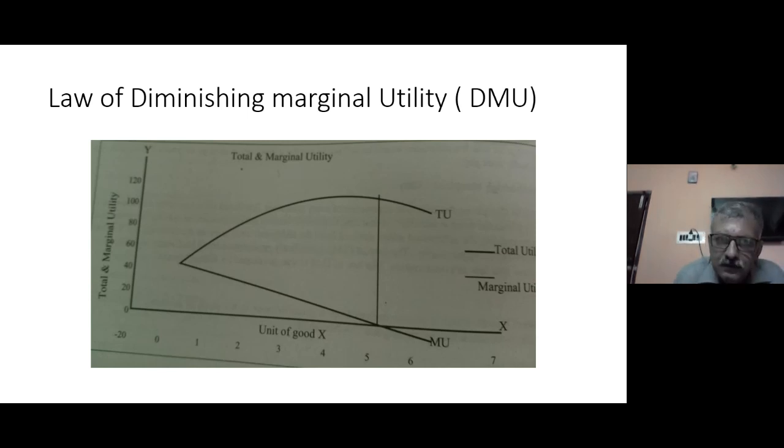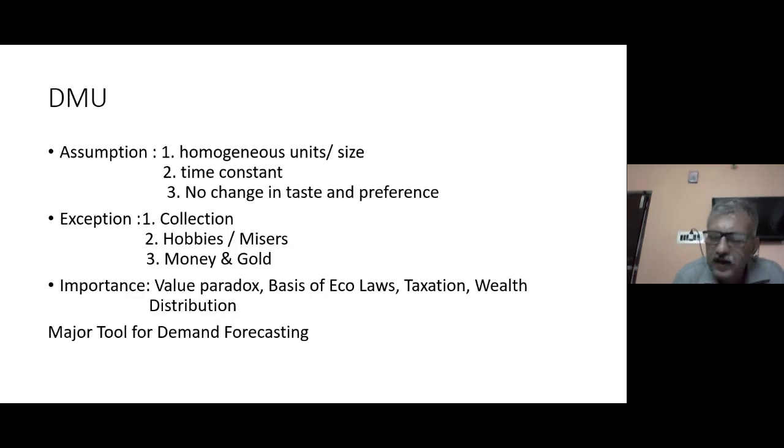This is one of the important laws which acts as the basis for a lot of important economic decisions. It helps us to fix the pricing of a commodity. It helps us to set the supply quantity. It helps us to understand the demand in totality. It helps us to understand both consumer behavior and producer behavior. Therefore, you should never forget this law of diminishing marginal utility, one of the core principles for all economic decisions.